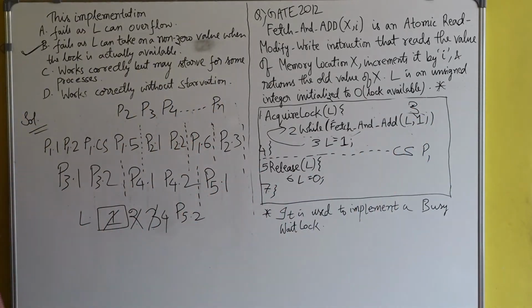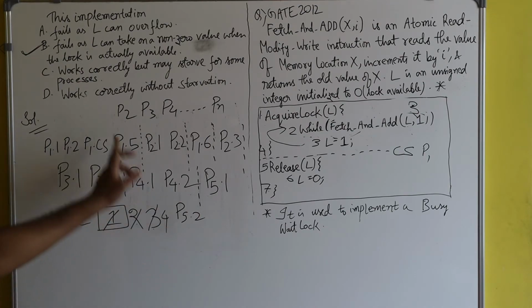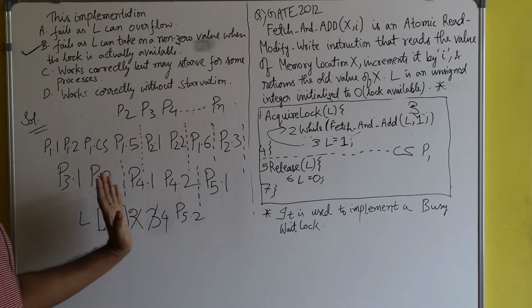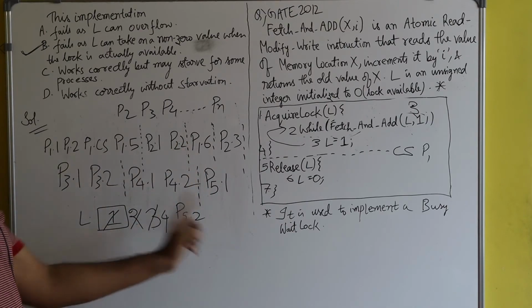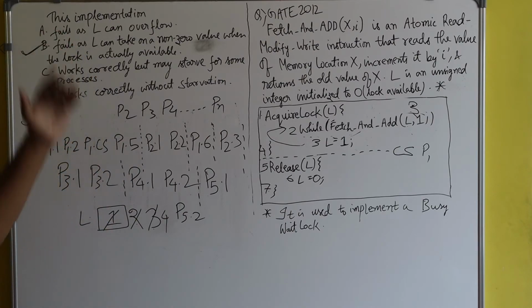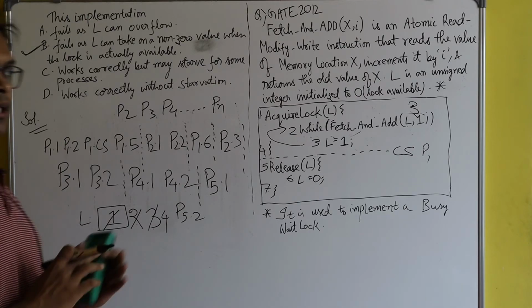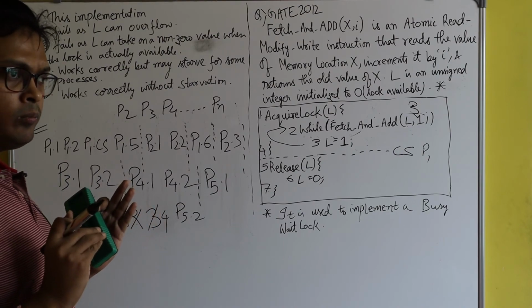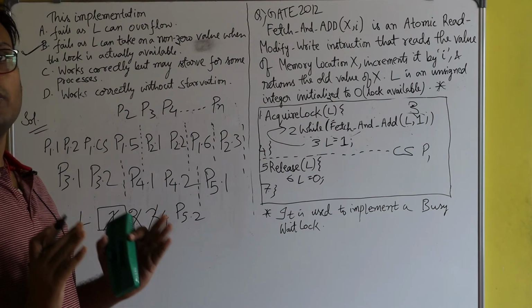Here you see the value of lock is getting incremented 1, 2, 3, 4, and just think there are n number of processes. The value of lock will keep on incrementing by 1, 2, 3, 4, 5, 6, 7, 8. So there is a clear chance of overflow, because the lock has the capacity to hold an integer, and an integer has a certain range of limit.